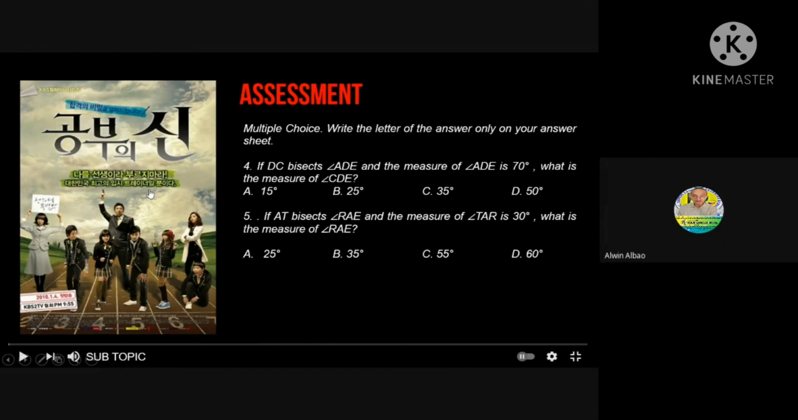Number 4, if DC bisects angle ADE and the measure of angle ADE is 70 degrees, what is the measure of angle CDE? A. 15 degrees. B. 25 degrees. C. 35 degrees. D. 50 degrees. Number 5, if AD bisects angle RAE and the measure of angle TAR is 30 degrees, what is the measure of angle RAE? A. 25 degrees. B. 35 degrees. C. 55 degrees. And D. 60 degrees.